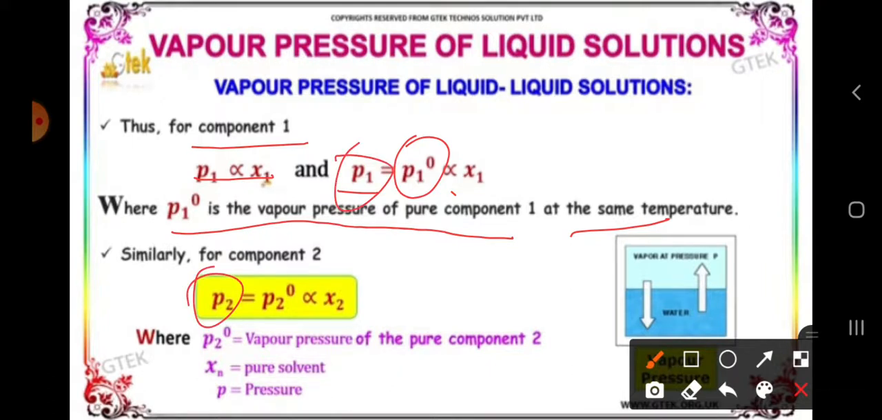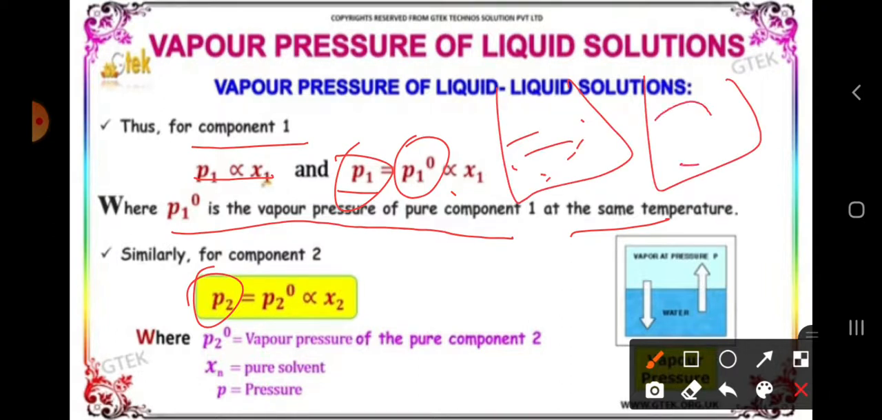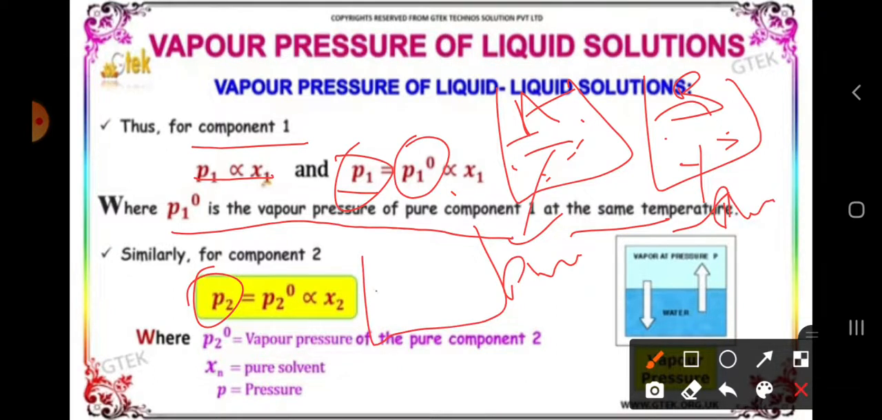Partial pressure is, for example, when you are taking two components, A and B. This is a pure component, and this is also a pure component. When you mix both of these, what happens? It will consist of A and B. It contains both molecules now. Here only the A component is there, and here only the B component is there. That is why these are pure components, indicated by P0 A and P0 B.